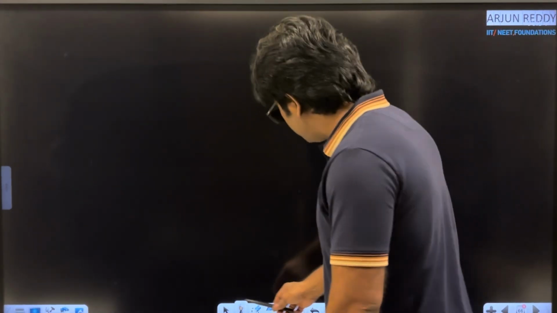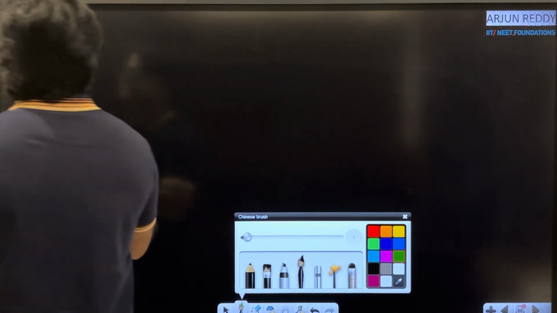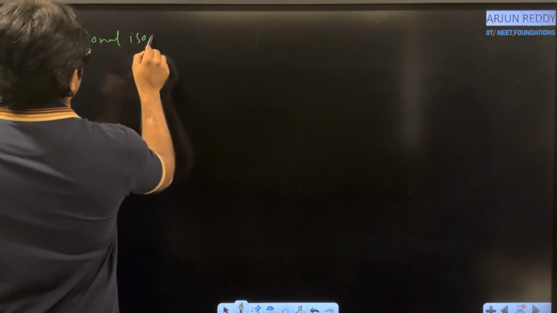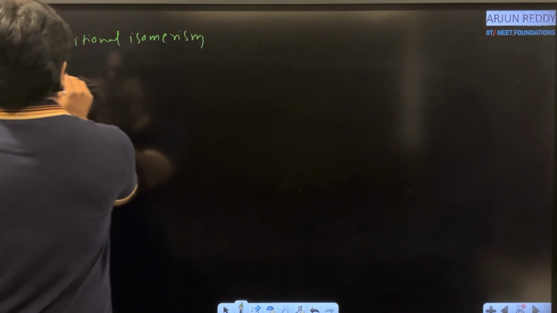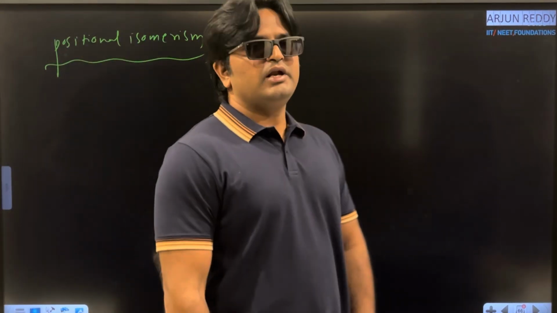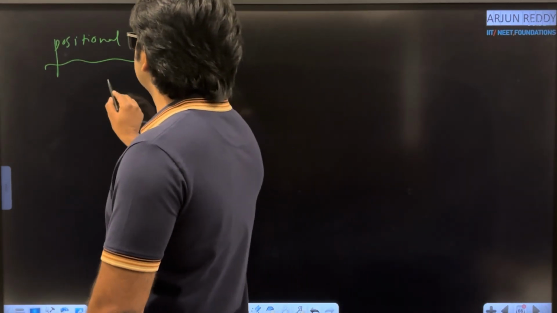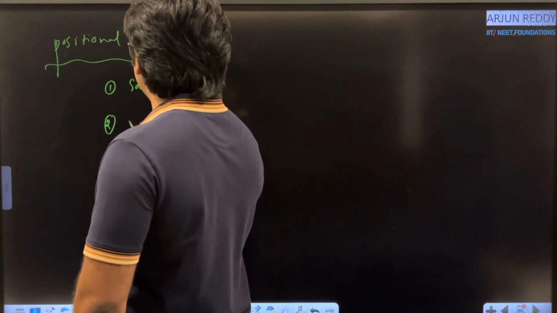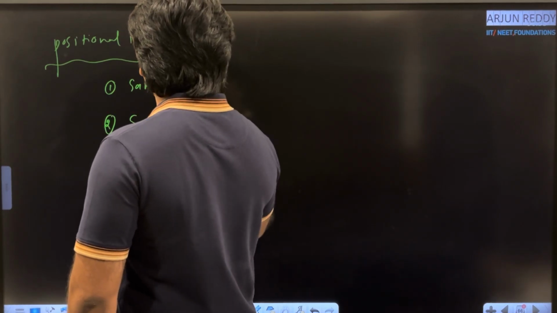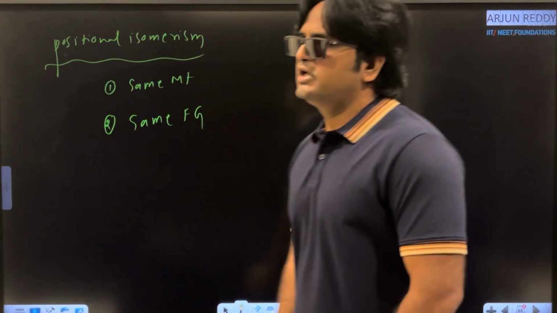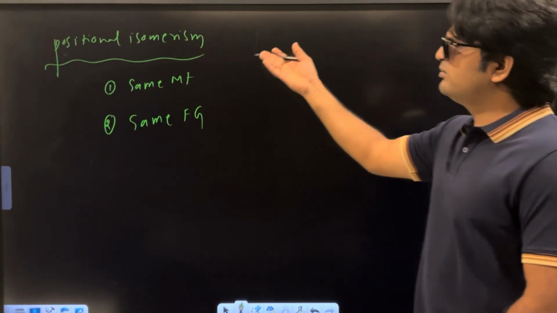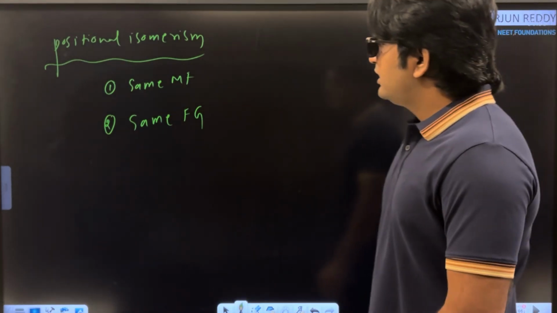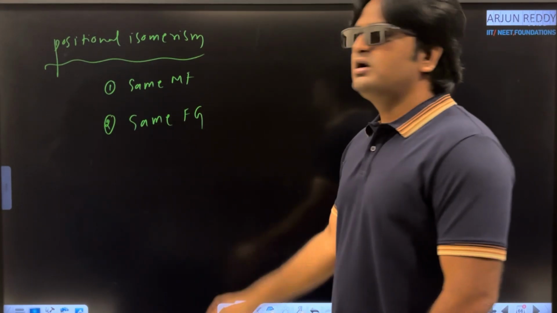Next one, positional isomerism. Let me explain about positional isomerism. Yeah, fine. How we are classifying the molecules in terms of positional isomerism? First point, same molecular formula. Second one, same functional group. I think I am forgetting ring chain isomerism. Okay, no problem. After positional isomerism, we will discuss about the ring chain isomerism. Okay. Here under positional isomerism, same molecular formula, same functional group.